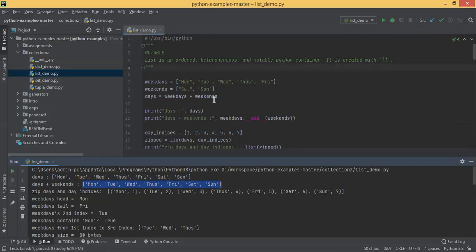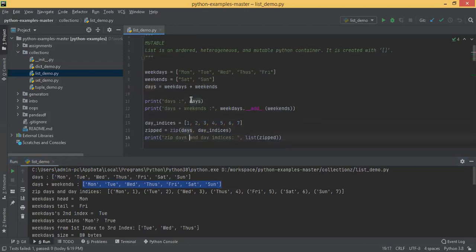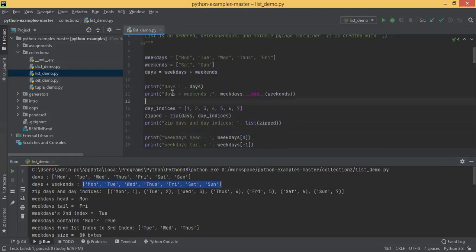Okay, that is there. And then basically day indices here, you are passing these values 1, 2, 3, 4 up to 7. So you are defining different indices 1 to 7, and there is a function called zip. You are zipping element wise. The zip function takes two lists. Days is a list, day indices is another list, to zip the elements index wise.